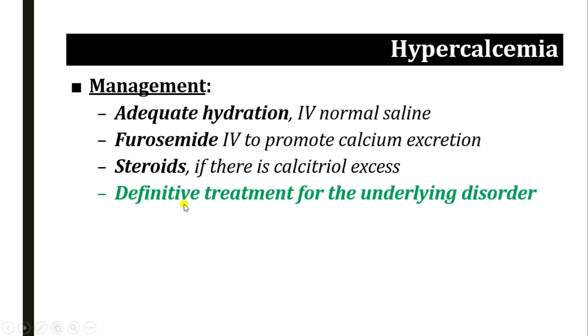The patient can be managed by adequate hydration. Usually the patient is dehydrated, so we give IV normal saline. We can give furosemide, a diuretic, to promote calcium excretion. If there is excess calcitriol, we can give steroids to the patient, but the definitive treatment is treatment of the underlying cause of the hypercalcemia. This is for the acute management, but the underlying cause has to be treated for complete cure of hypercalcemia.